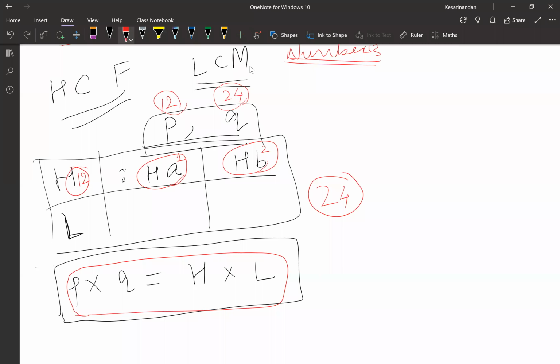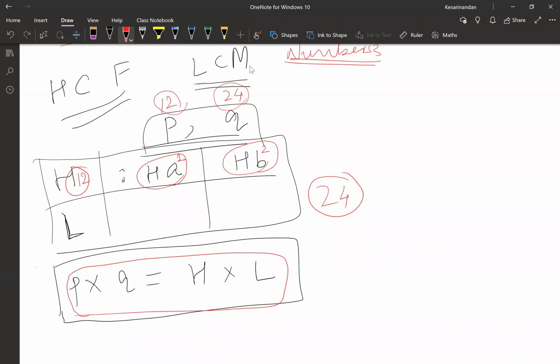Yes, Keshav. Anybody, any doubt? There's not much more to understand here, but just testing the formula. Everybody clear with this? Yes. Okay, great.